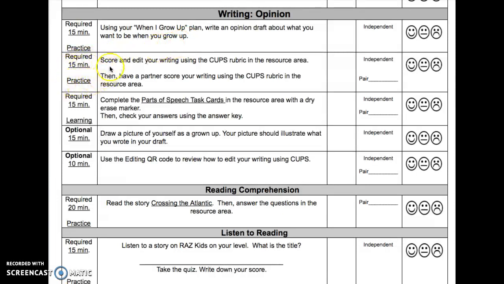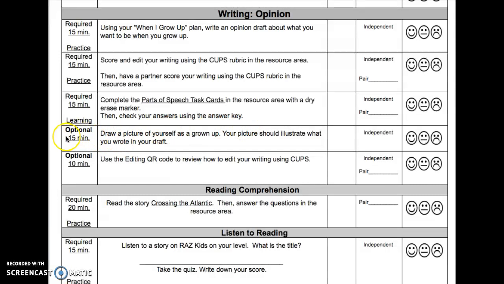Required for 15 minutes. This is practice. Score and edit your writing using the CUPS rubric in the resource area. Then have a partner score your writing using the CUPS rubric in the resource area. This is required for 15 minutes. It is learning. Complete the parts of speech task cards in the resource area with a dry erase marker. Then check your answers using the answer key.